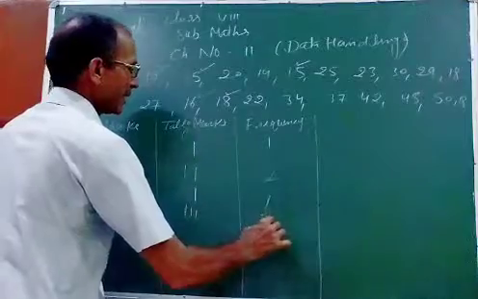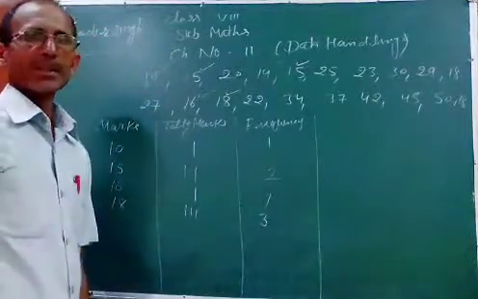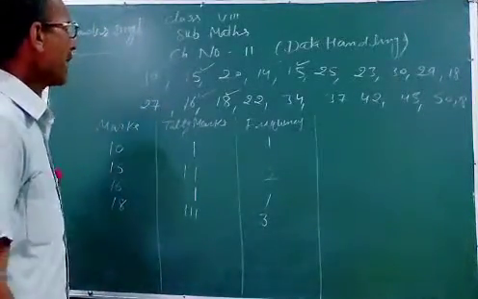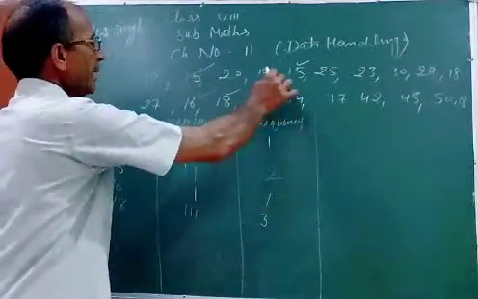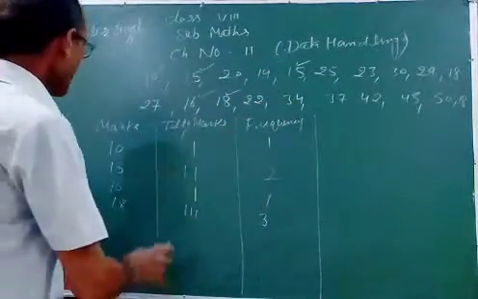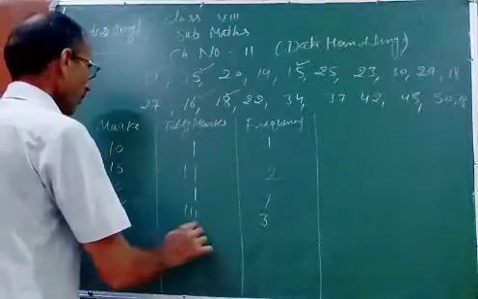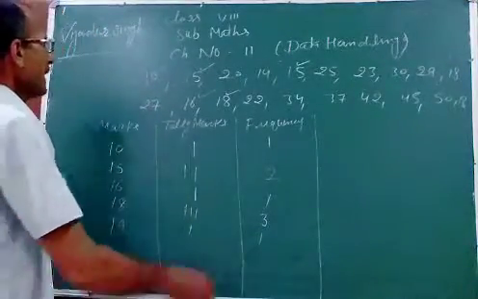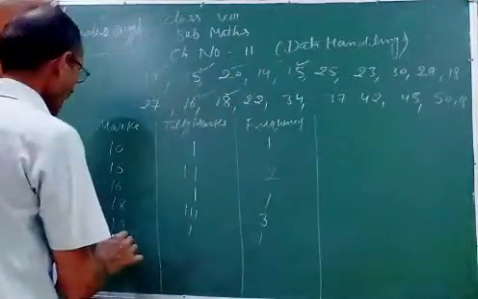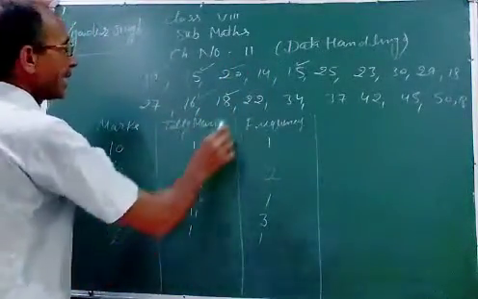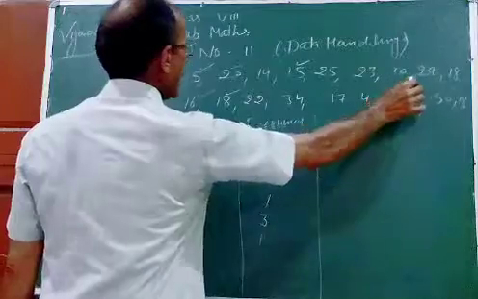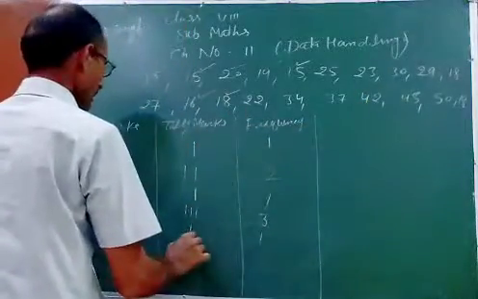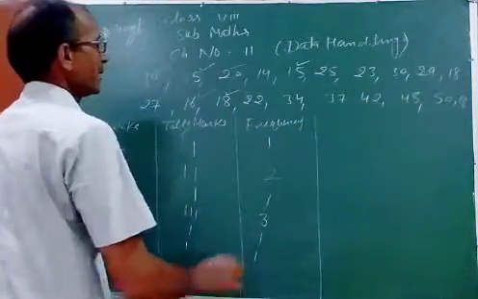So right here 3. This also clear? After 18, 19. How many 19 are there? 19 only 1. After 19, 20. How many times? 20 is only 1. So write here 1.